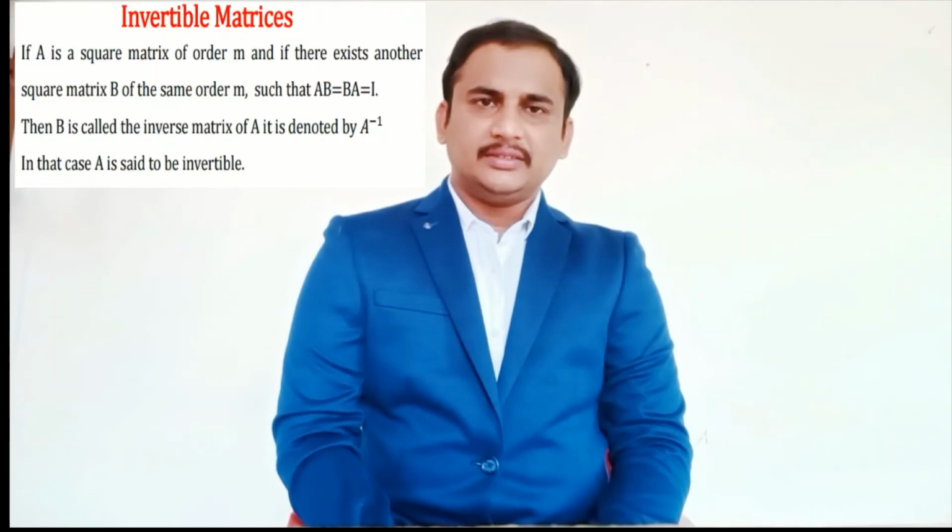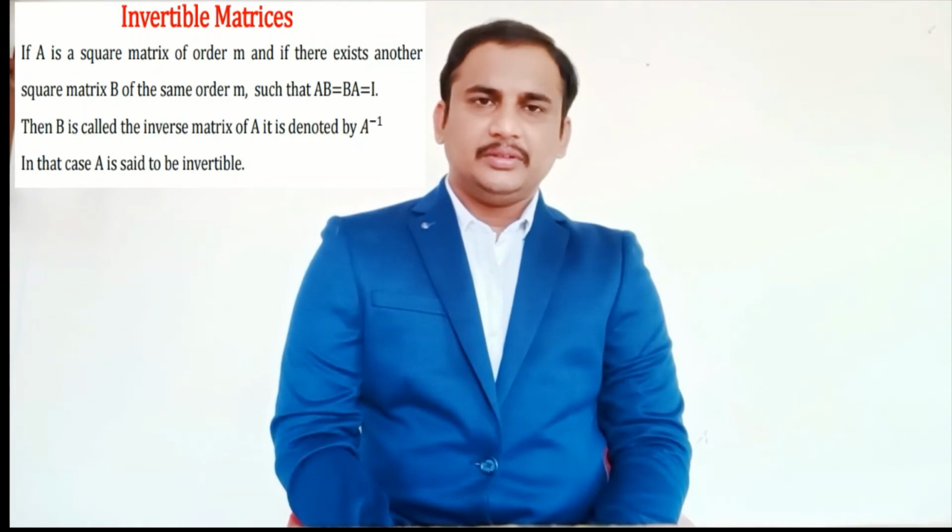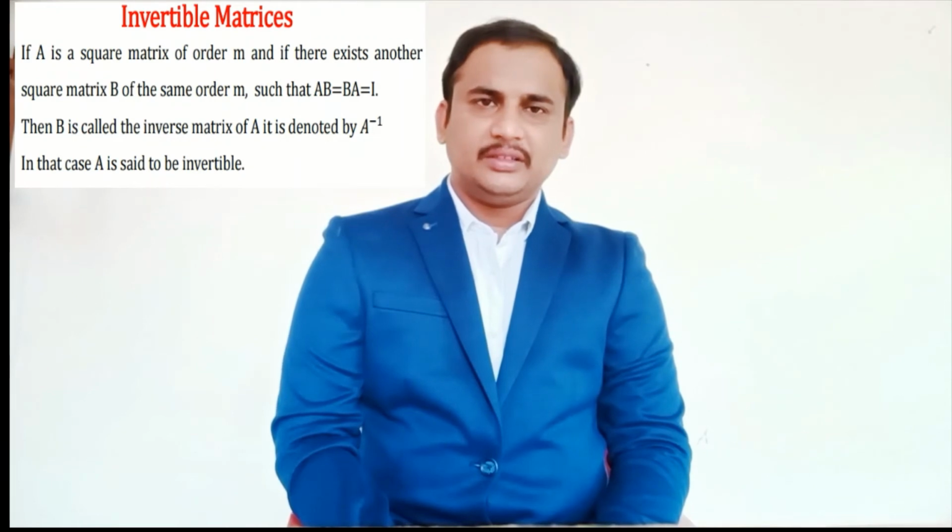Invertible matrices. If A is a square matrix of order m and there exists another square matrix B of the same order m such that AB equals BA equals I, that is, if the product of matrices A and B gives the identity matrix I, then B is called the inverse of matrix A. It is denoted by A inverse.